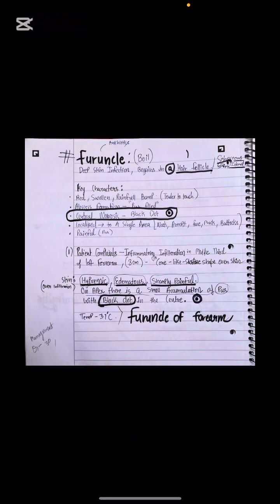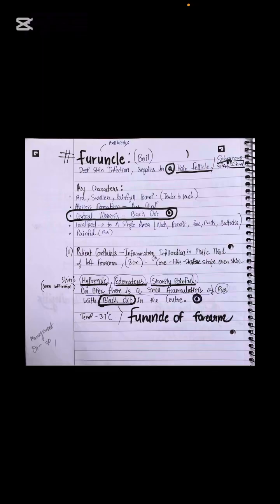Let's go next. Next is furuncle. So what is furuncle? Also known as a boil, it is a deep skin infection that begins in a hair follicle or sebaceous glands. Probably the cause is Streptococcus most of the time. So a red, swollen, painful bump, abscess formation we can see in the patient, and it is pus filled.